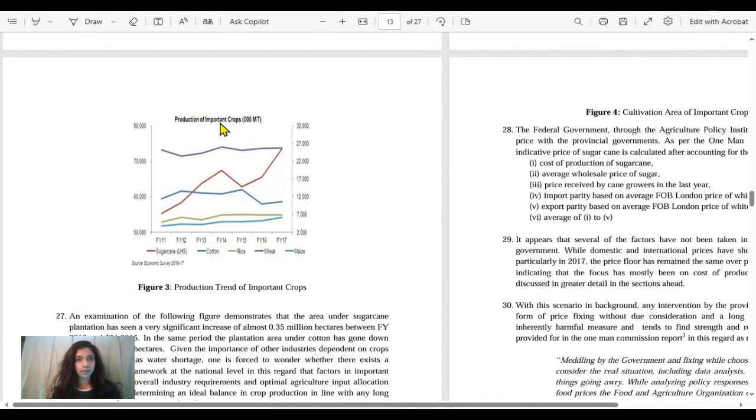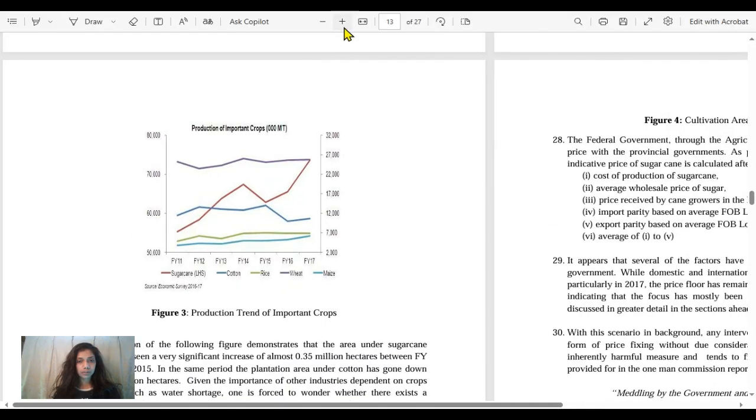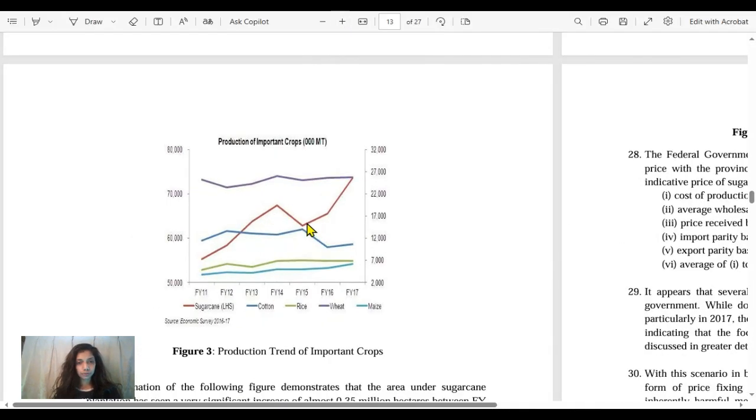Now, if you see the graph here, let's try to understand it first. This red line shows the sugarcane line from fiscal year 2011, fiscal year 2012, 13, 14, 15, 16, and 17. From year 2011 to year 2017, this is the line of sugarcane, which reaches a peak between fiscal year 13 and 14, and then it went to decline in fiscal year from 14. It went towards decline to 15, and then it takes a slight jump from 15 to 16. It went up, and then from 16 to 17 it went up here.